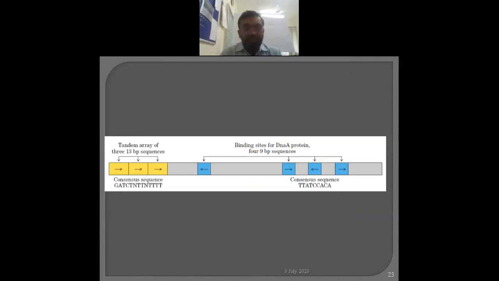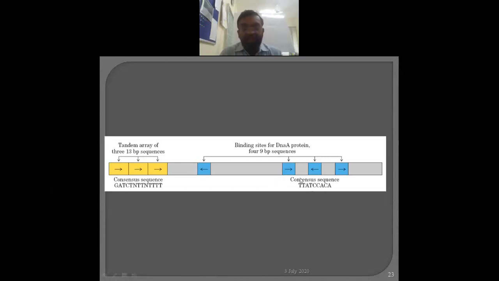So this consists of two regions. One is a tandem array of 13 base pair sequences, and another region is the binding site for the DnaA protein. Although you will find it written DNA, this is not a DNA, this is a protein molecule, hence it is denoted as small letters dna, and always we denote the nucleic acid DNA with capital letters. So there is the binding site for DnaA, consisting of 9 base pair sequences. Okay, so these are the 9 base pairs. Which are the 9 base pairs? T A T C C A C A.